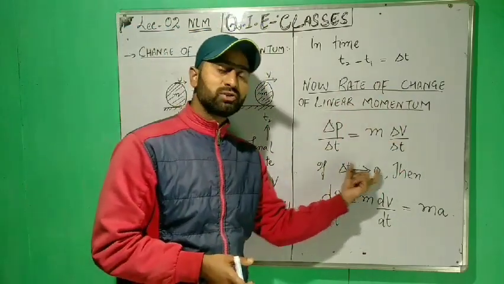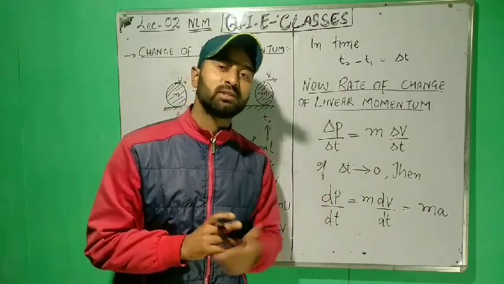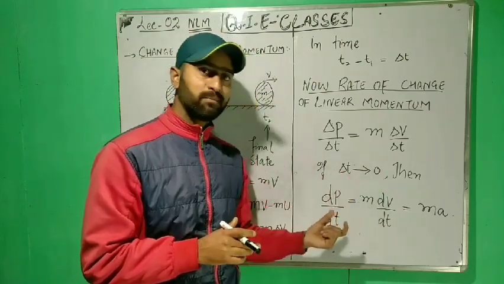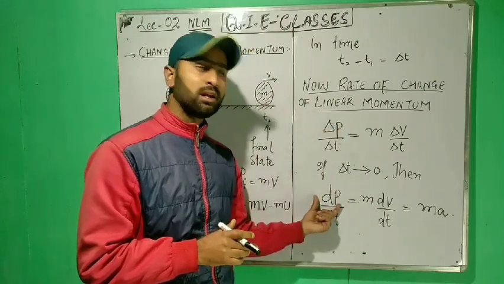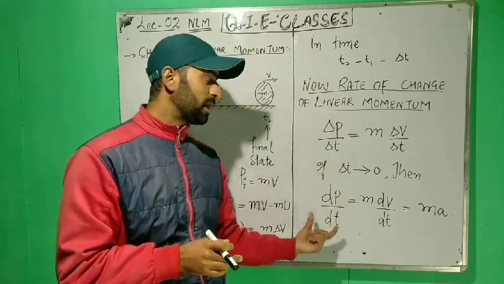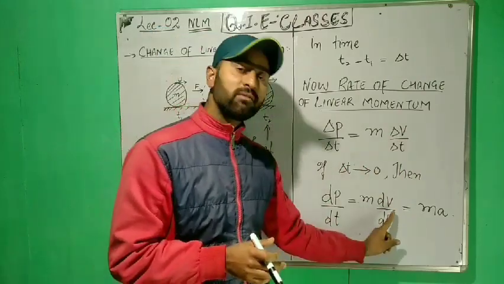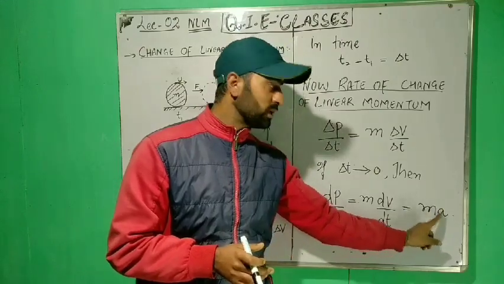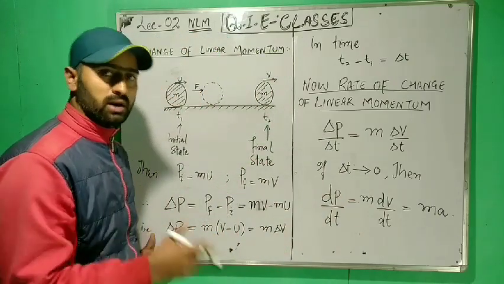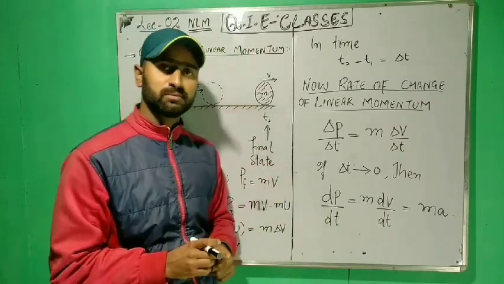Now, if delta t approaches 0, meaning the time interval is very small, then the observation is called an instantaneous observation. Under this condition, delta t approaches 0, delta p is written as dp and delta t is written as dt. Therefore, our equation becomes dp upon dt is equal to m times dv upon dt. Since the first derivative of velocity is known as acceleration, it is simply equal to m into a. Both the change in momentum and the rate of change of momentum are due to the applied force.